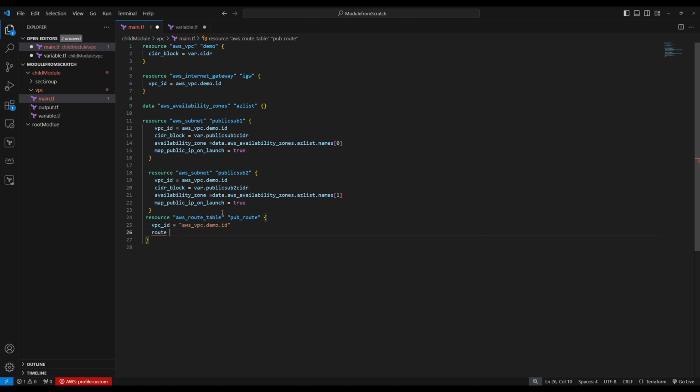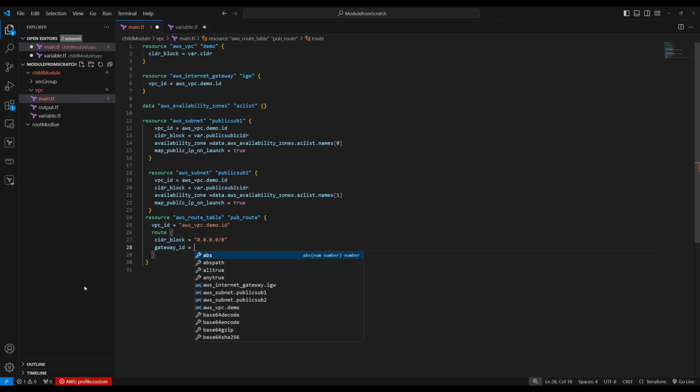Now route table requires the routes, where it's going to. So route is a block. Inside this one, it requires what? The CIDR block, let's say 0.0.0.0/0. If it wants to go to 0.0.0.0/0, then where do you want to direct it? So gateway ID, you want to direct to the internet gateway, right? We need the ID of the internet gateway.